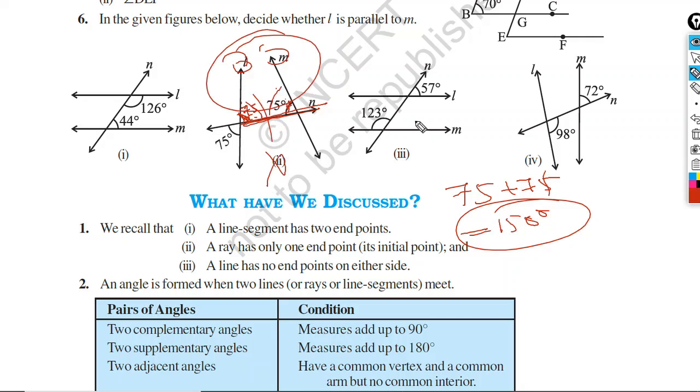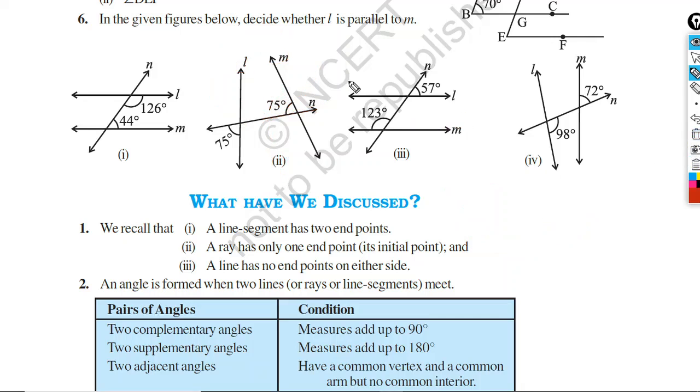Now we'll move to this one. Here you can see this angle is 123. Now let's find this angle. These two angles are what type of angles? Linear pair. So this angle will be equal to 180 minus 123, which is 57 degrees. Now this angle is also 57 degrees. Now look at the figure.